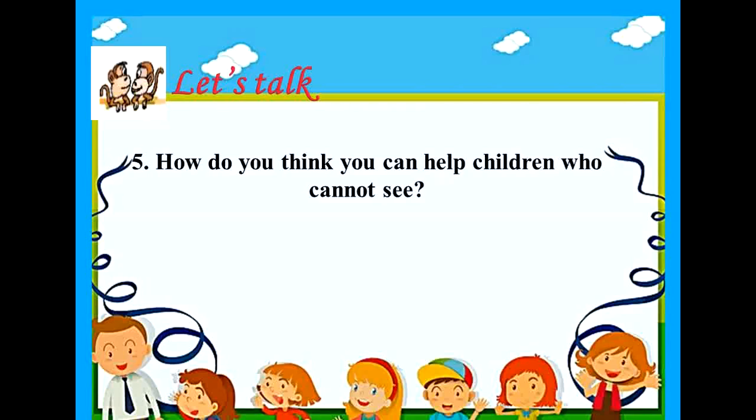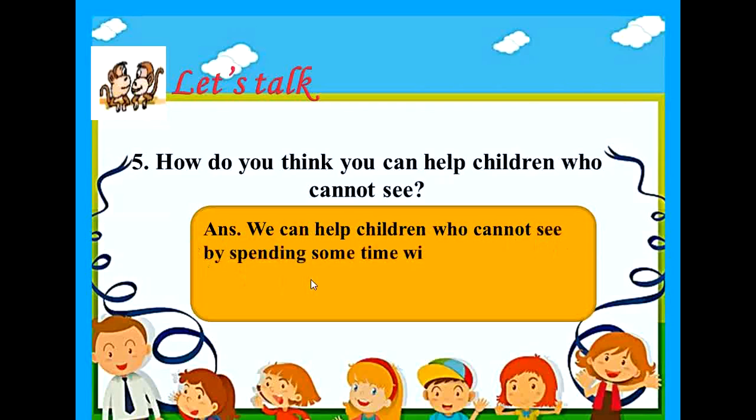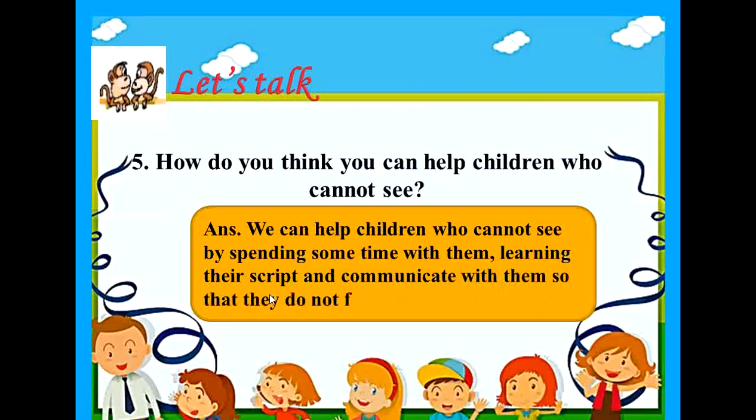And this leaves a sense of loneliness in such children. So by doing this, we will be able to communicate with them and spend some quality time with them. Okay? So we can help children who cannot see by spending some time with them, learning their script, and communicate with them so that they do not feel lonely. Okay, children?